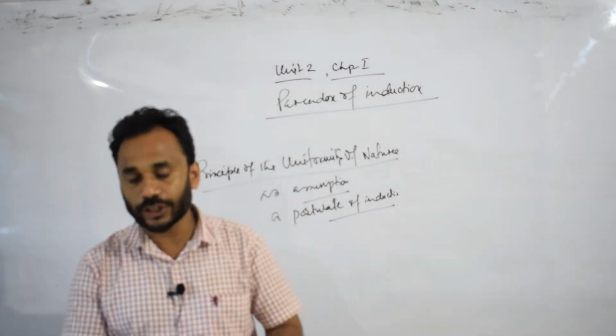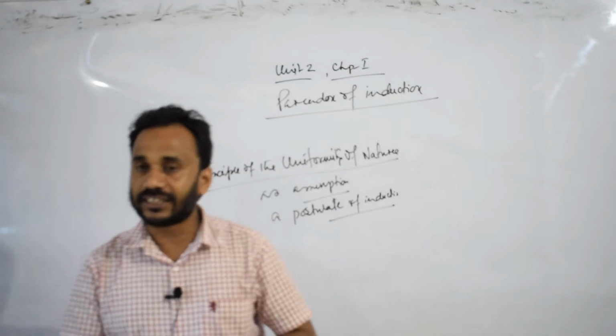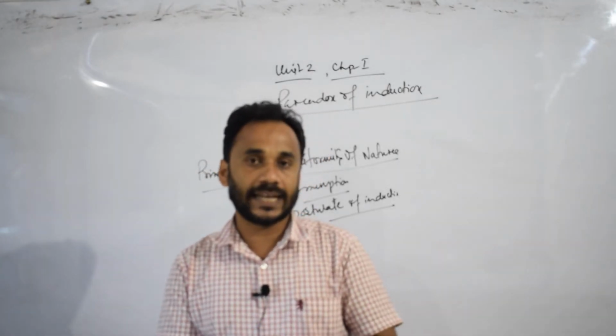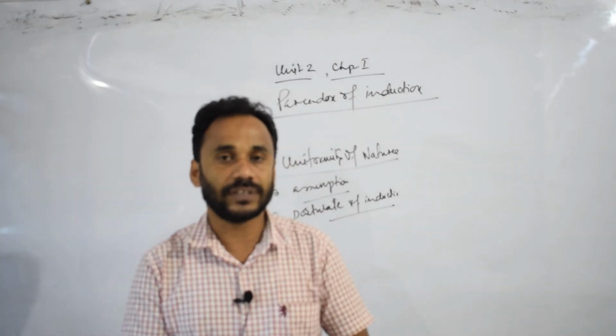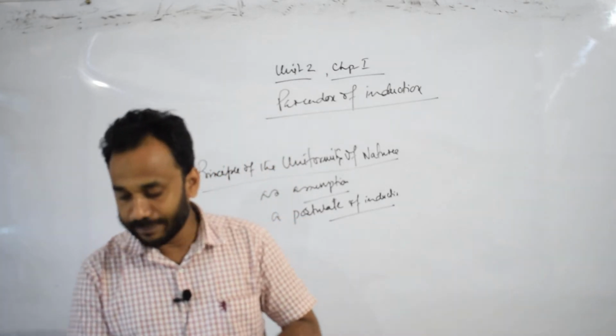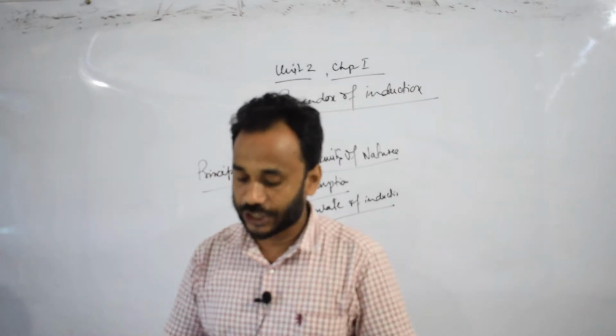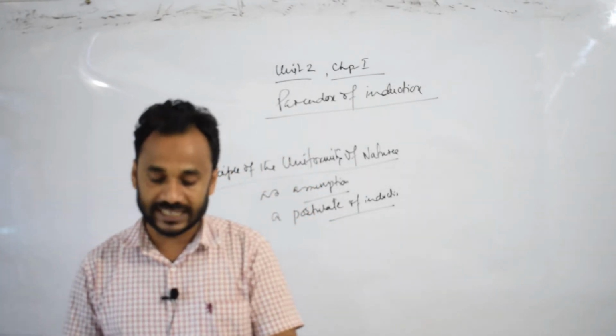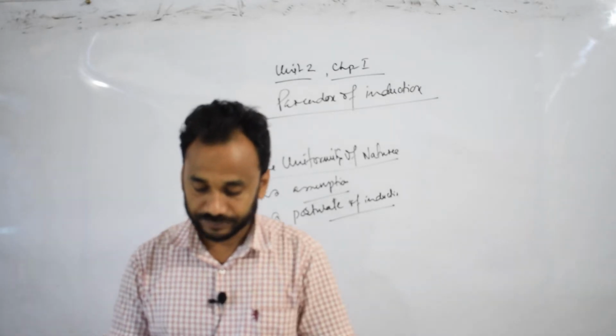So, Mill's contradictory statement regarding the principle of the uniformity of nature is known as the paradox of induction. It simply means the ground of induction is itself the result of induction.